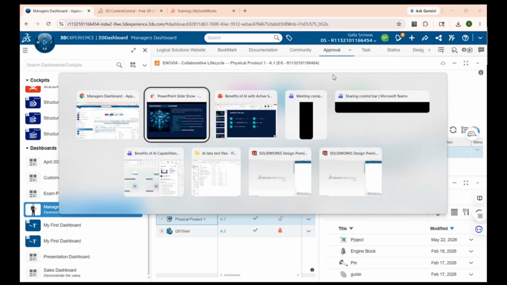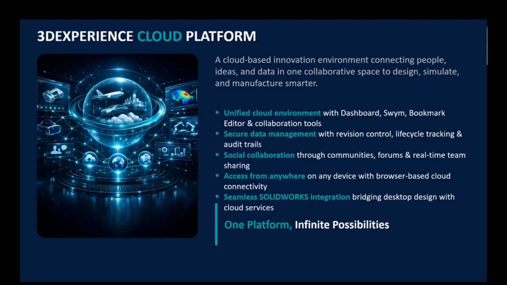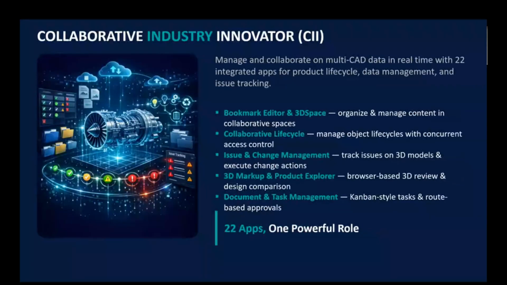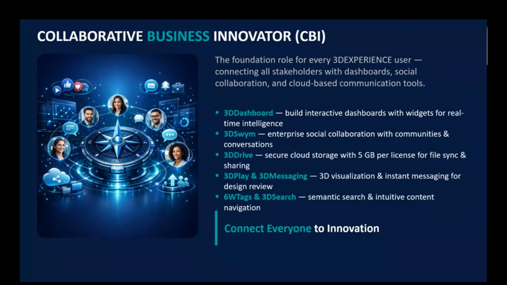Like this we can organize our complete data, maintain team collaboration, and communication will be improved. Coming to an active subscription, you will get these two applications, CBI and CIA. CBI is an application for normal data storage, communication, team collaboration, and 3D play.